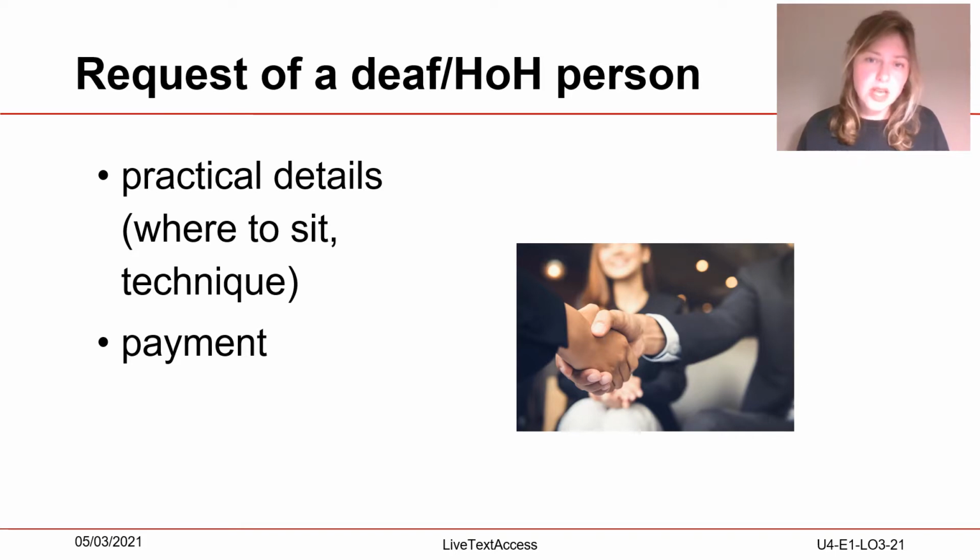When this conversation is via email, consider that it may take a lot of emails to clarify everything. And of course, speak openly about the payment.